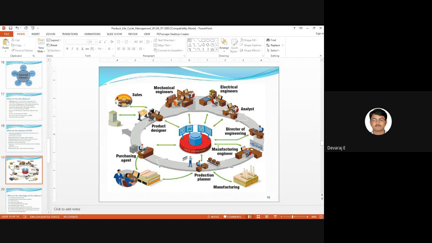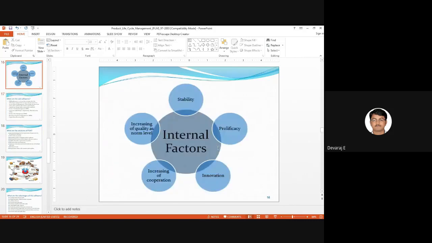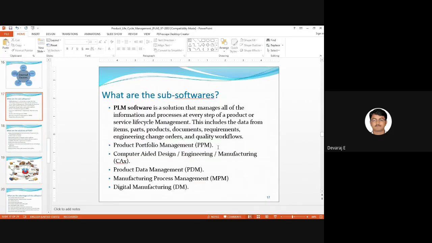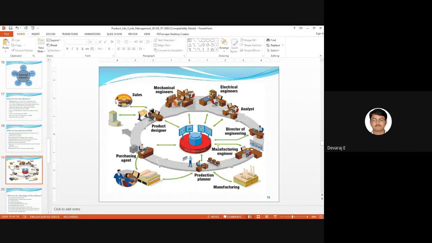They will produce the products by using all the software, regarding all the domains. I told you yesterday about these five software and why they use them: product portfolio management, computer design, product data management, manufacturing process management, as well as digital manufacturing. I told you for what purpose we use the five software, right? So it will be followed by all the departments. Does anyone have any doubt?